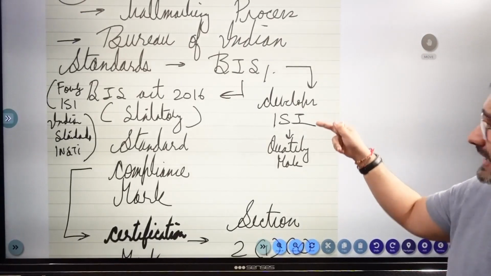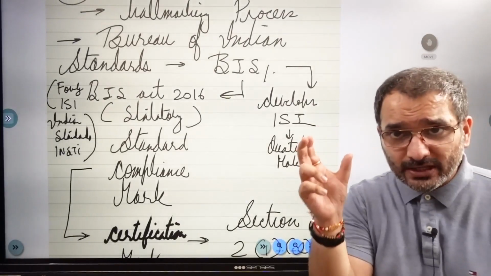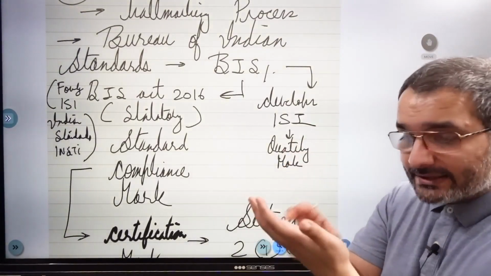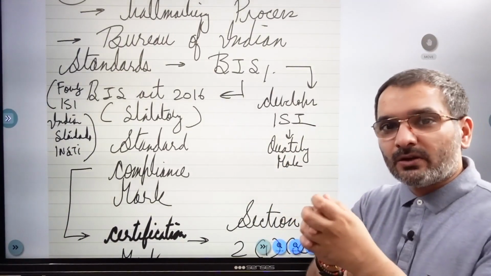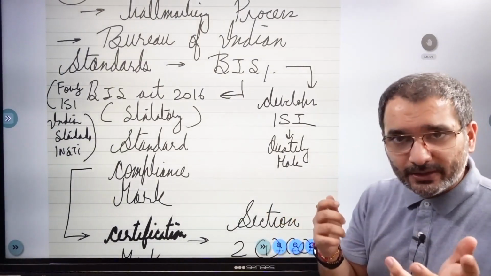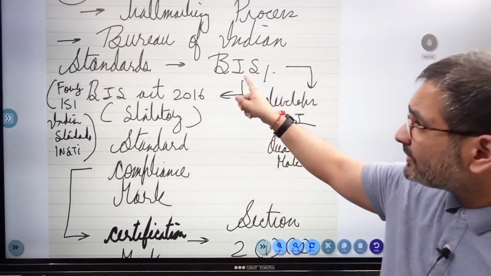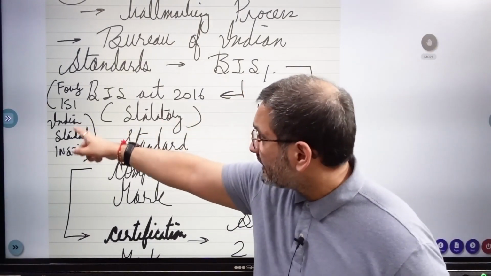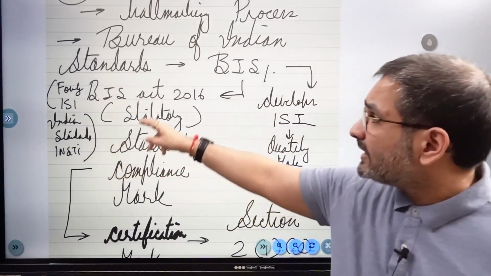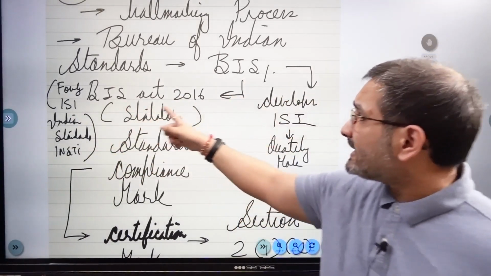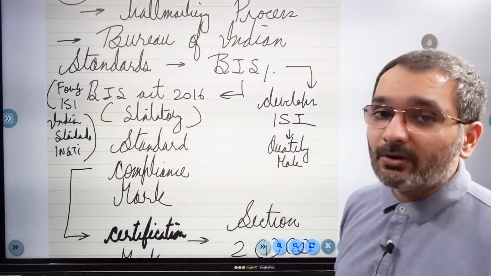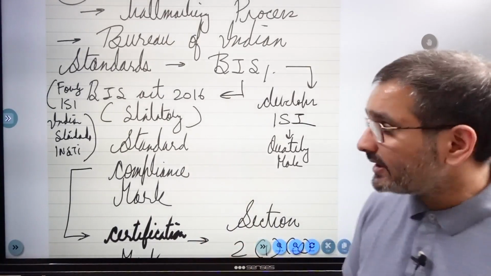It also develops the ISI mark. Not the Pakistani ISI, nor the Indian one, meaning RAW. The ISI mark is primarily found on a lot of electrical appliances, because I believe in India it is compulsory to get this mark for electrical goods. So it's a quality mark. Now BIS is the Bureau of Indian Standards; formerly it was ISI only, hence the ISI mark. That is the Indian Standards Institute. It is now established under the BIS Act 2016, making it a statutory body. Right, that's the funda of a statutory body.